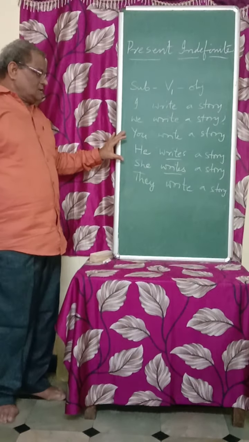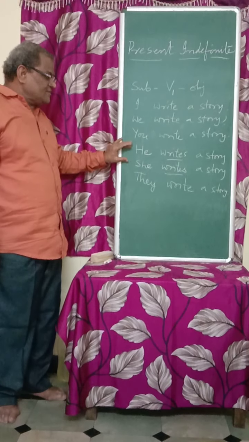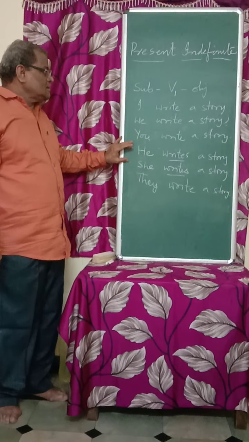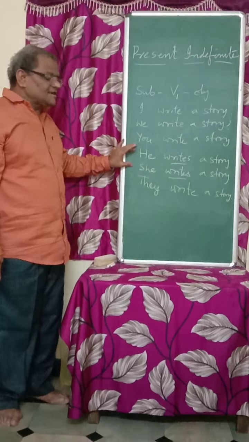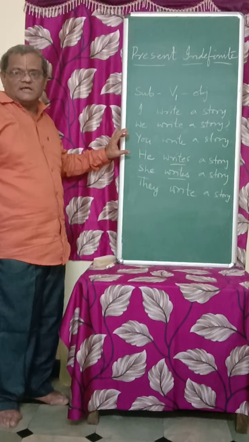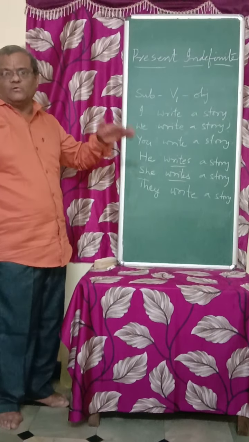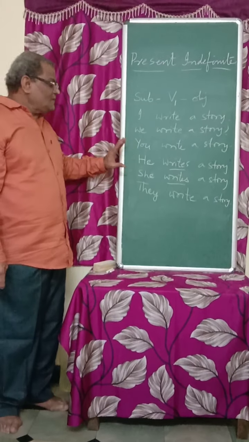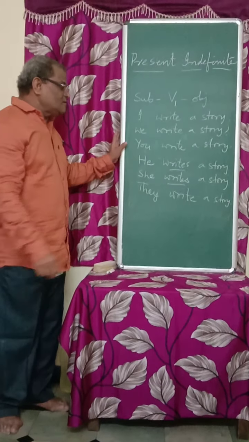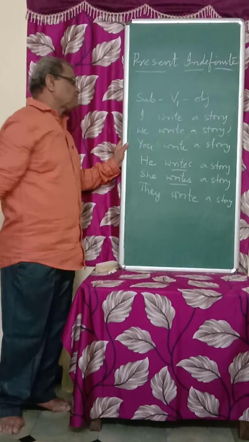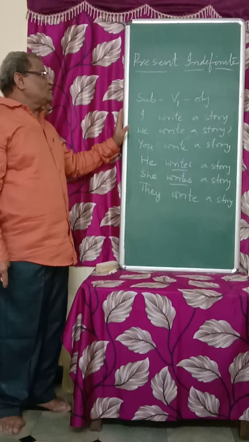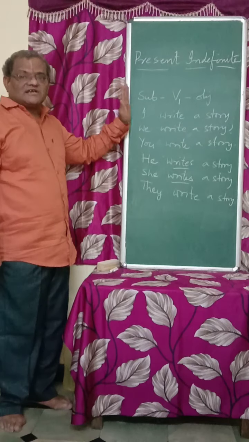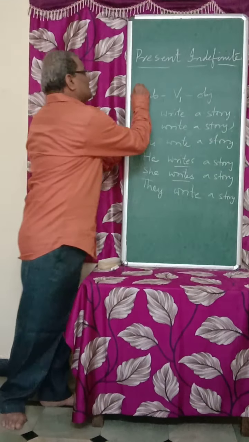Here, the only complication we have is for third person singulars. For third person singulars, it means except I and you, all the others are third persons. For third person singulars, we have to add s or es. This is about the present indefinite structure. This is the structure.